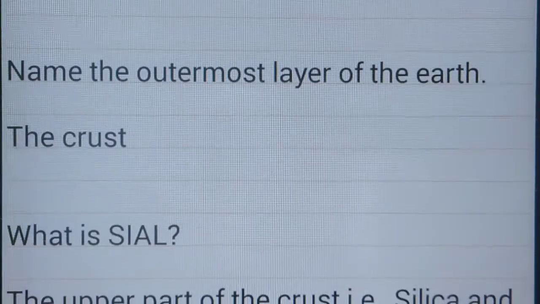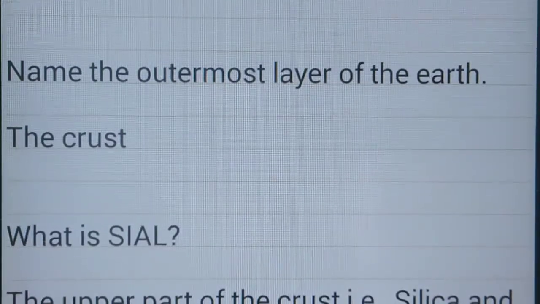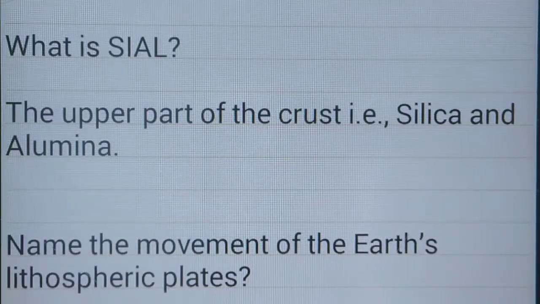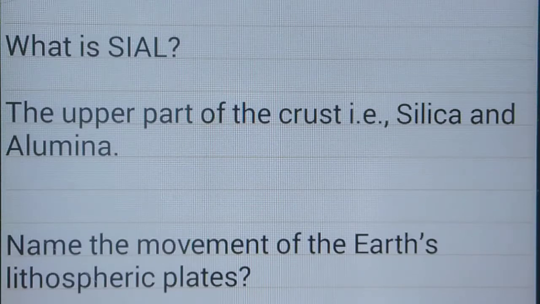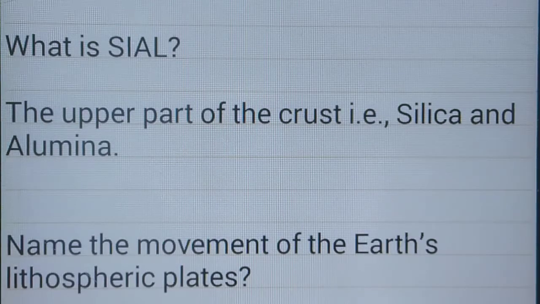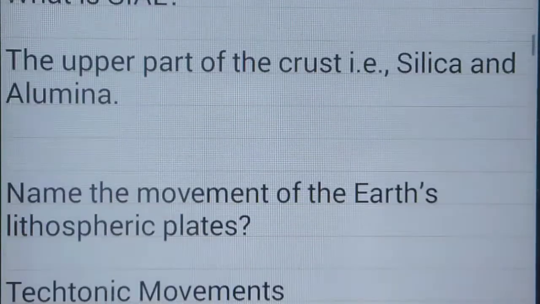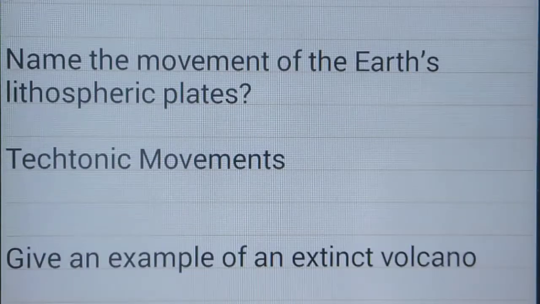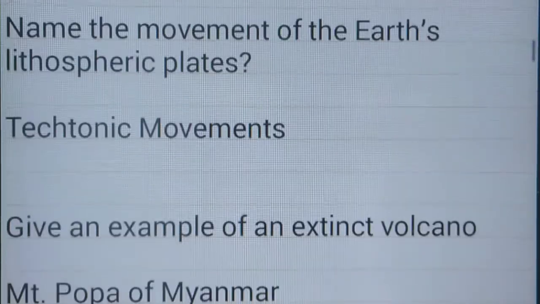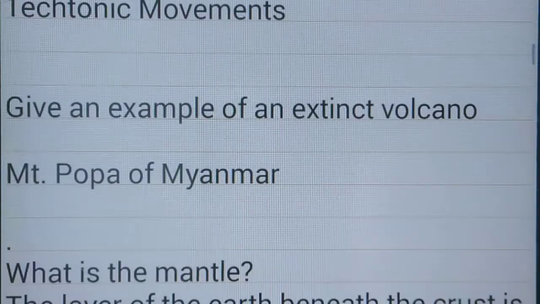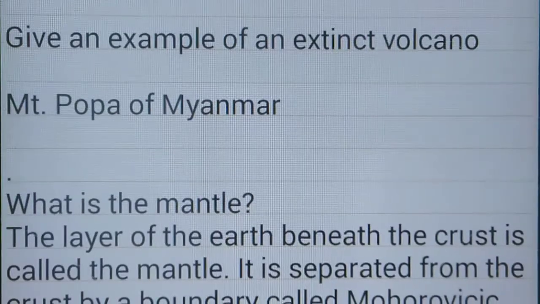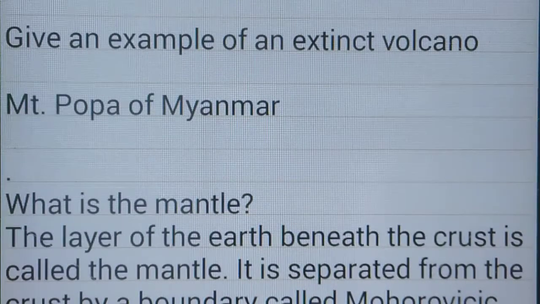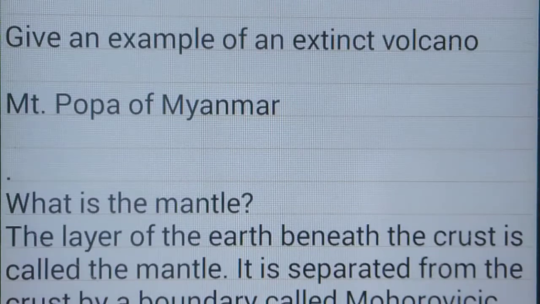Name the outermost layer of the earth: the crust. What is called sial? The upper part of the crust, a combination of silica and alumina. That is why it's called sial. Name the movement of the earth's lithosphere plates: tectonic movements. Give an example of an extinct volcano: Mount Popa of Myanmar. Extinct means it is no longer active.